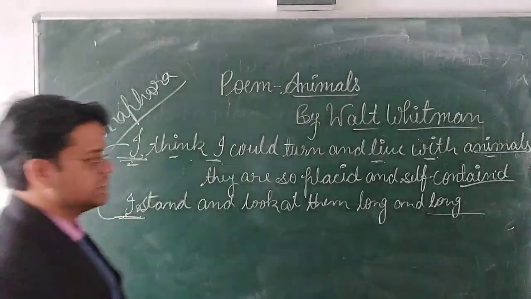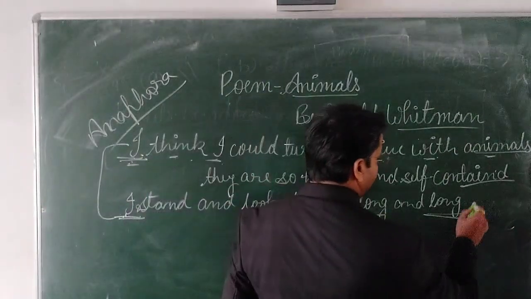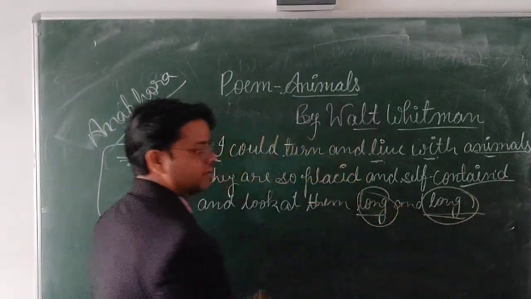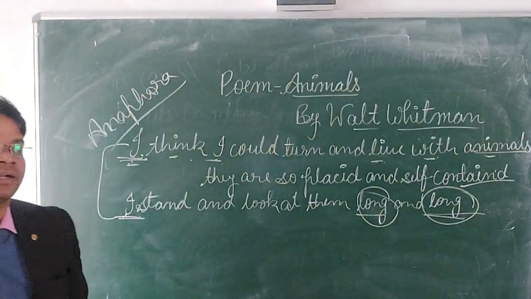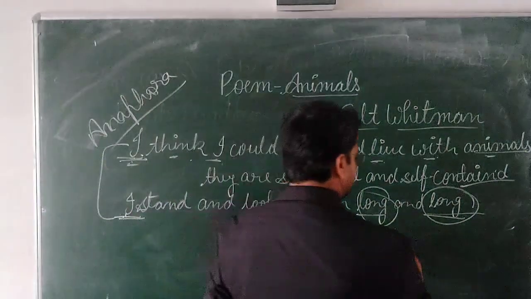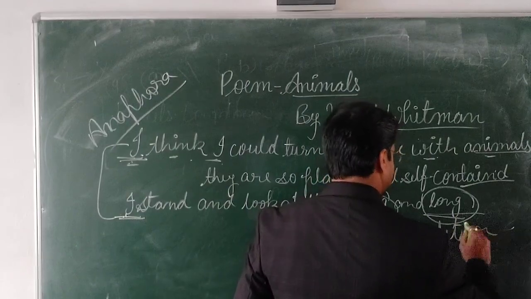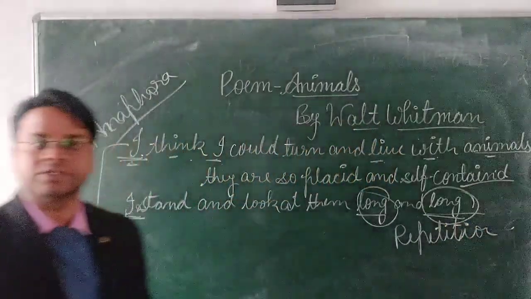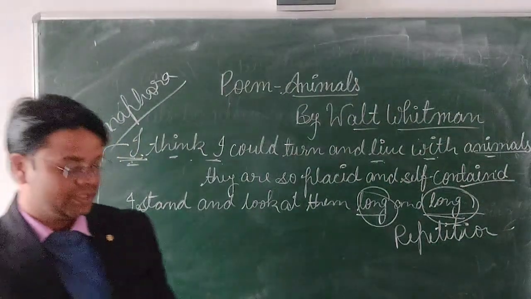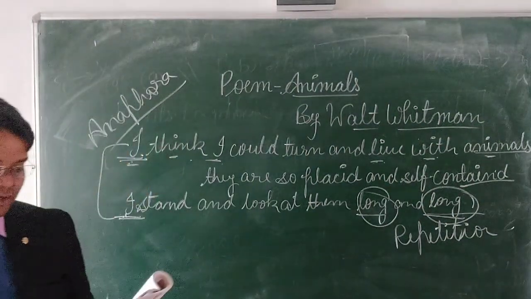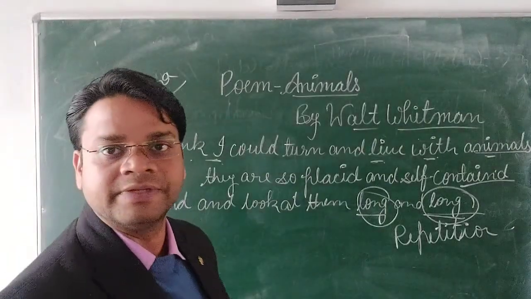Now one more thing that we can see here, long and long. What is this? It is a repetition. Okay. Now again we'll see the next stanza.